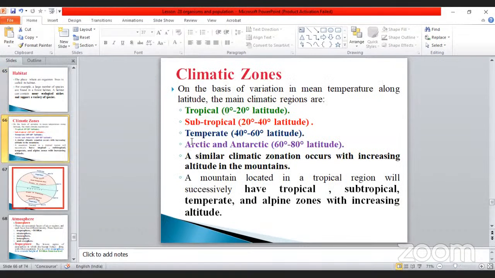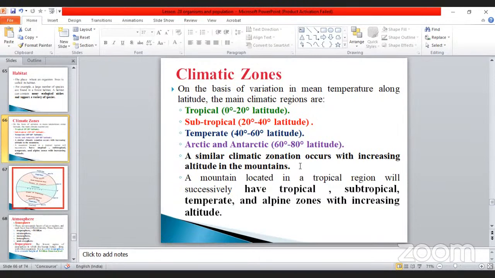Climatic zone, already we discussed. There are 4 types of climatic zones reported. On the basis of variation in mean temperature along latitude, the main climatic regions are tropical, subtropical, temperate, Arctic and Antarctic. Tropical: 0 to 20 degrees latitude. Subtropical: starting from 20, where one ends the next starts, 20 to 40 degrees latitude. Temperate: 40 to 60 degrees latitude, and 60 to 80 degrees latitude.